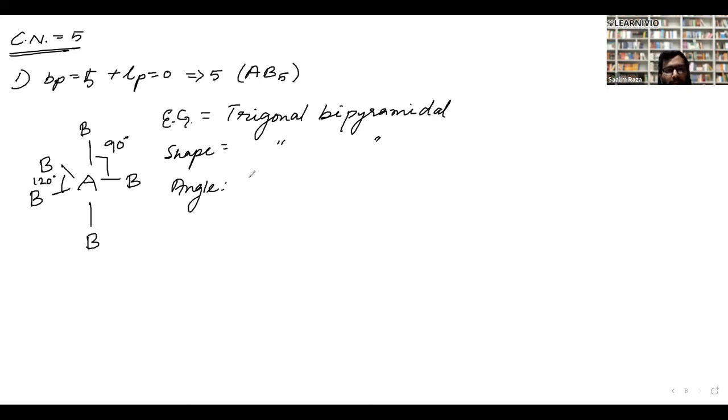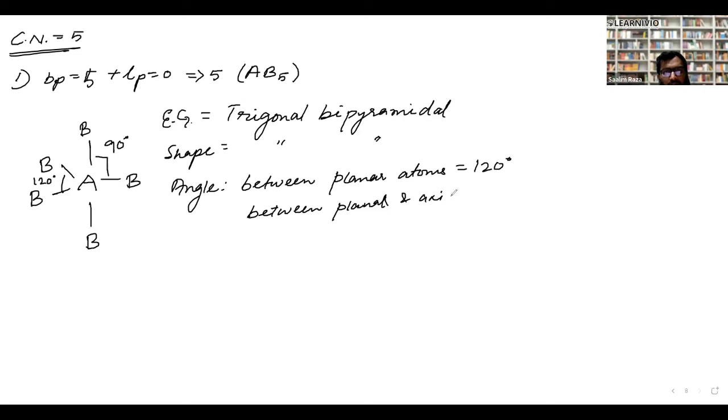That is, between planar atoms is equal to 120 degrees, and between planar and axial is equal to 90 degrees.